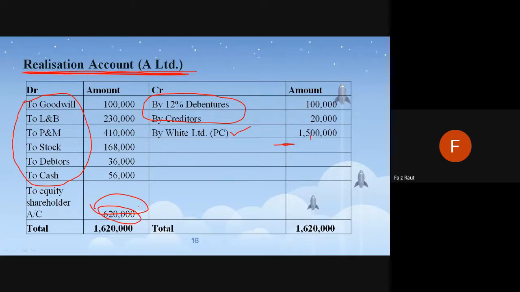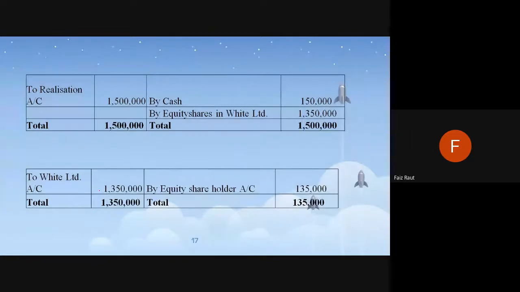The balancing figure is here. That means the Green Limited, the target company, shareholders are happy because they are in profit. In the earlier sum they were at a loss of 38,000. In this case, they have a profit of 6 lakhs. That means the company Green Limited has been overvalued by White Limited. Valuation के हिसाब से they have paid more. So Green Limited shareholders are very happy.